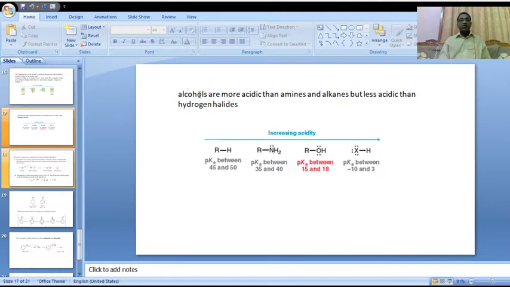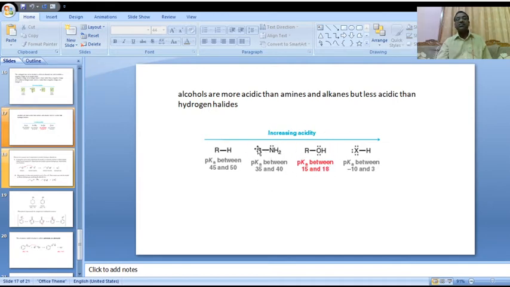Now let us go to amines. Alcohols are more acidic than amines.